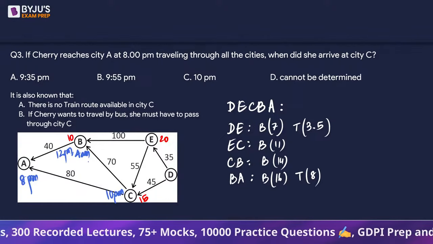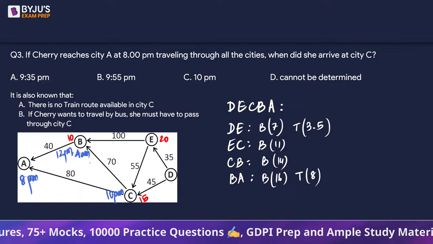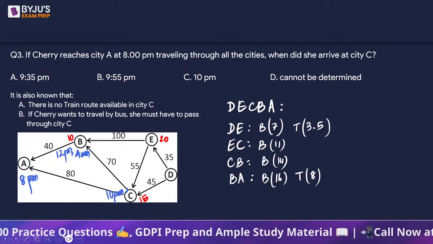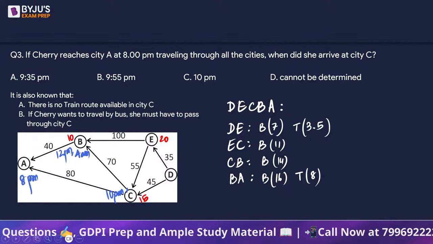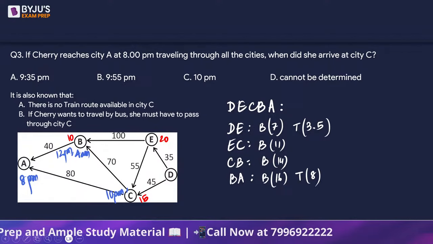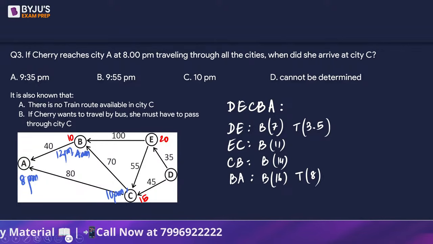And if it is 4 a.m., 14 hours before that, and it doesn't say that she is traveling by bus, no?